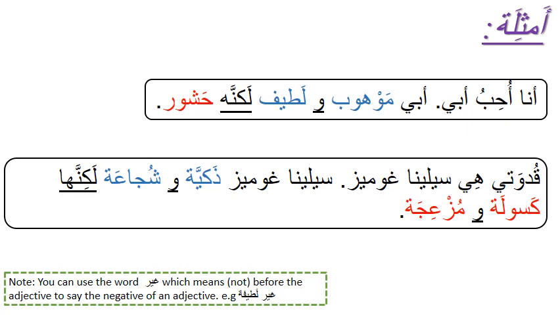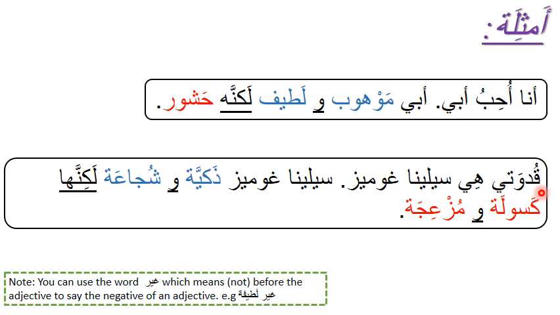الآن تعالوا نقرأ أمثلة. Let's have examples. أنا أحب أبي. I like my dad. أبي موهوب ولطيف لكنه حشور. My dad is talented and nice, two positive adjectives, so we link between them using the connective و. But when you want to describe him with the negative adjective, you are going to use the connective لكنه, but he is.